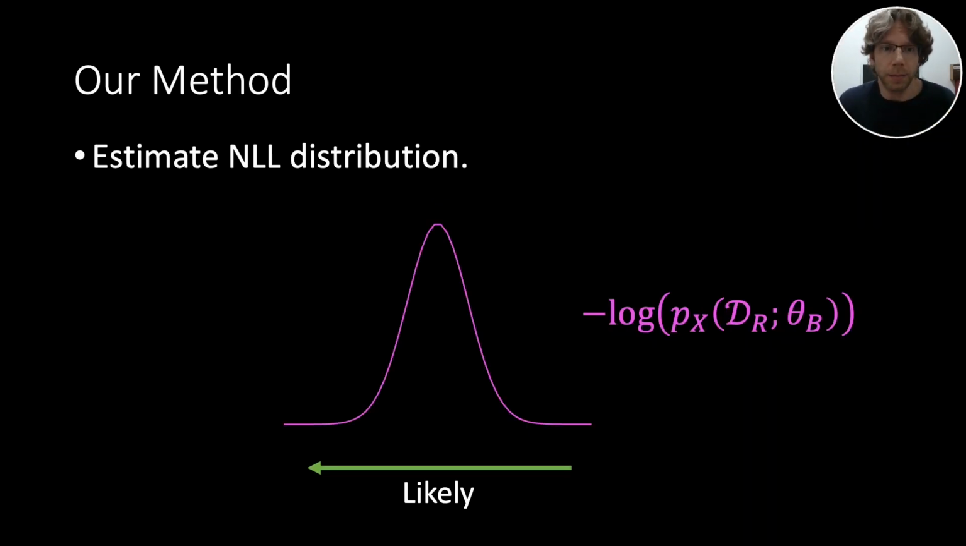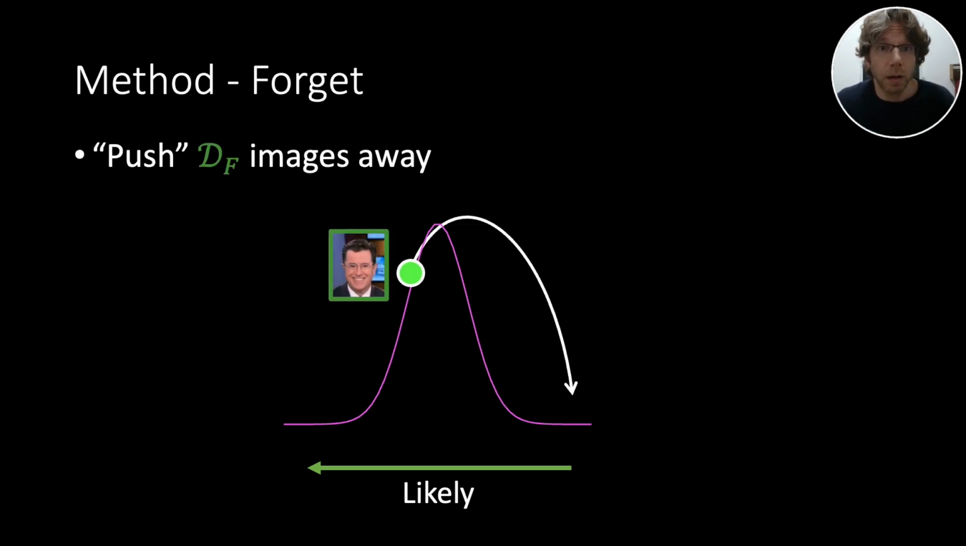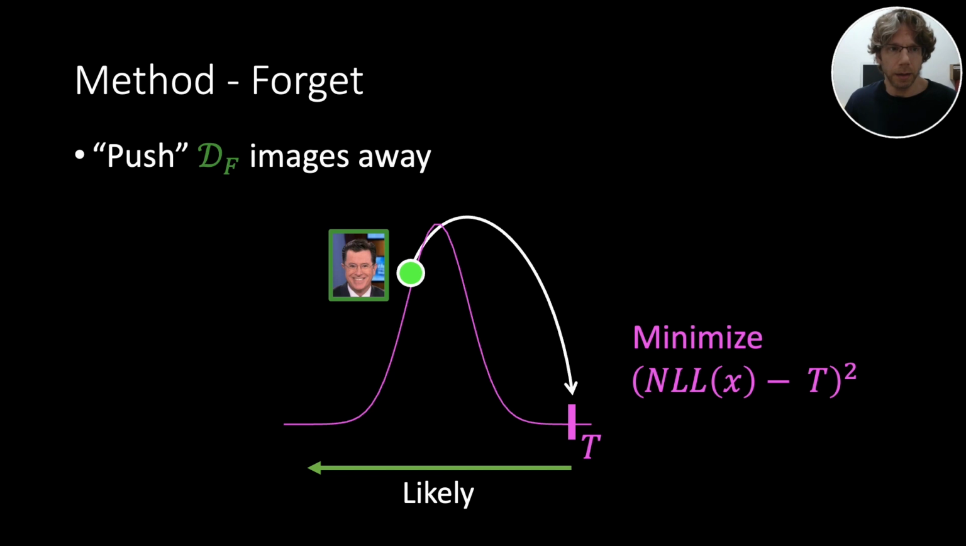I'll now briefly explain our method, and please refer to the paper for more details. First, throughout the taming process, we can estimate the negative log likelihood of the data. Why can we do that? Because we are dealing with normalizing flows. That's important because using the negative log likelihood, we can now push images from the forget set towards a specific threshold value of likelihood. This is what we minimize.